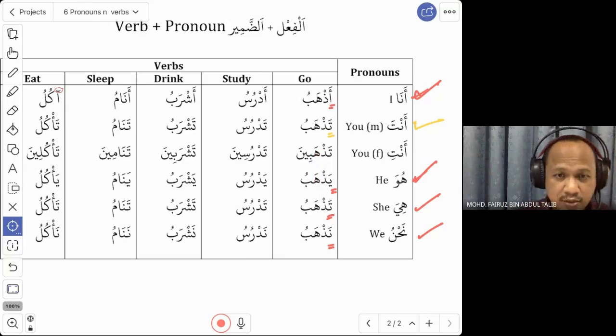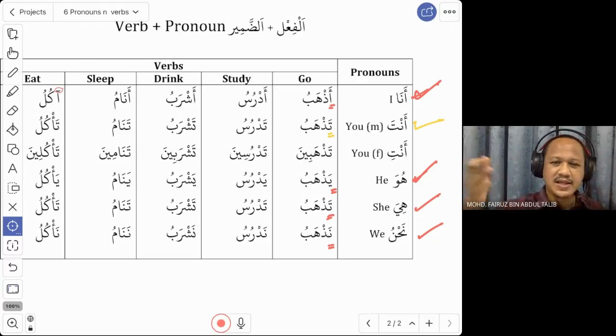But the meaning is now different. Hiya tazhabu is for she. Anta tazhabu is for you. So how do you differentiate whether it is she or you? You will depend on the context. If it is about a woman, then of course it means hiya tazhabu, she goes. But if it is a conversation between people, then of course it will be anta tazhabu.